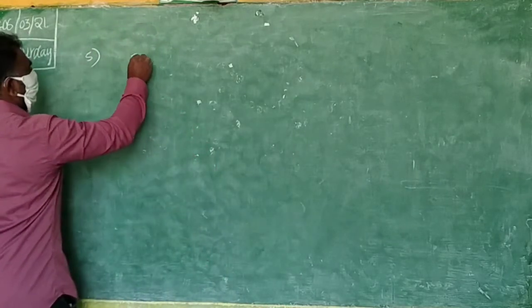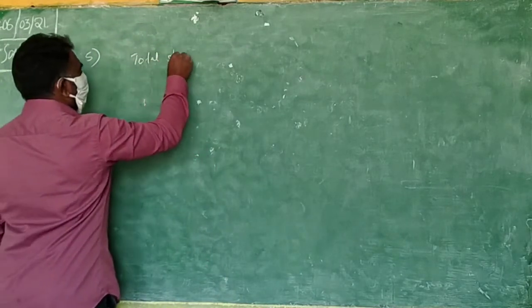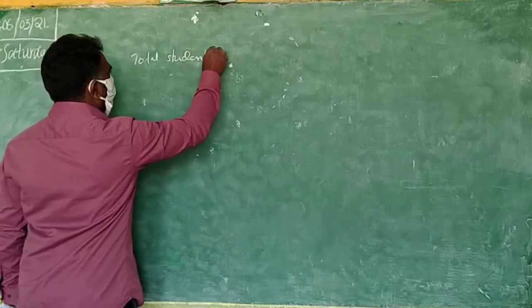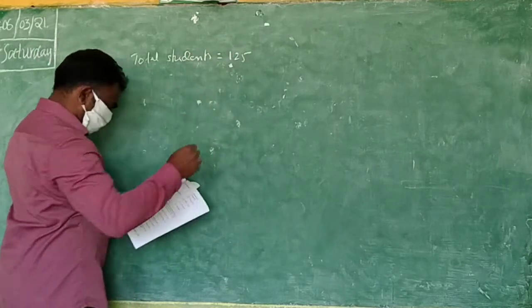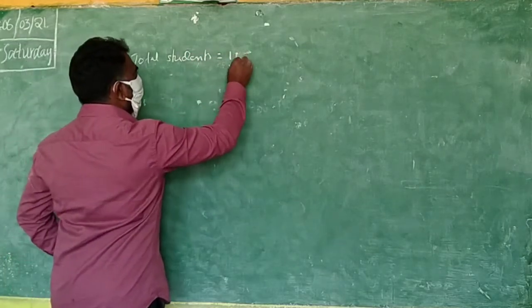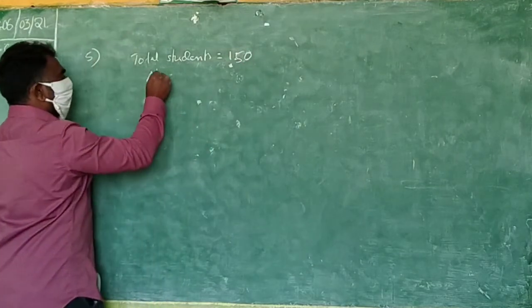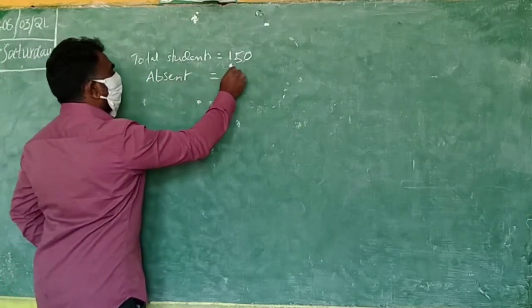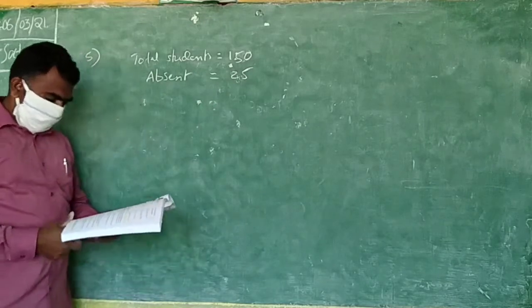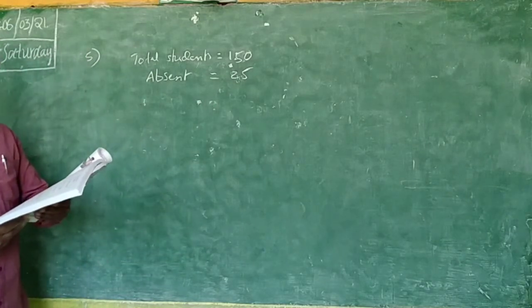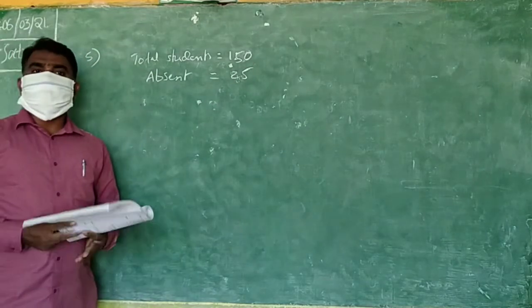Total students 150. Absent students 25. Then one more, what do you know here? Find the percentage of students absent from the school.